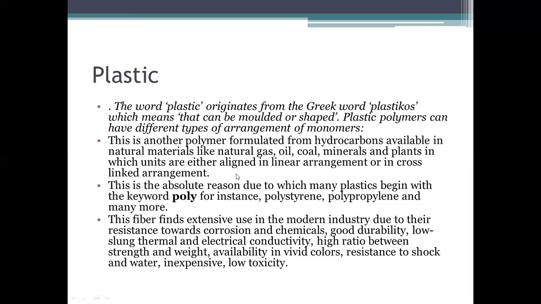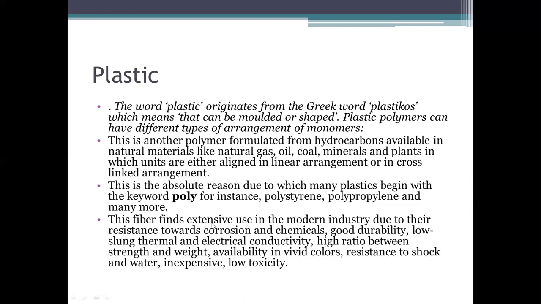Hydrocarbons are those things which are obtained from oil, from coal, from lots of minerals present in nature. So this is the reason due to which many plastics begin with poly. For example, polystyrene, polypropylene, and there are many more. So these are called plastics.